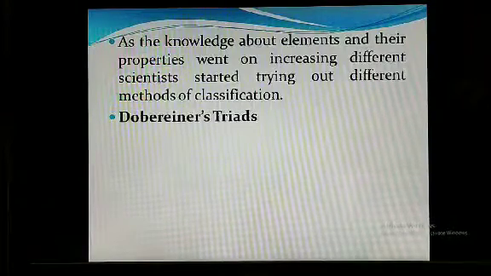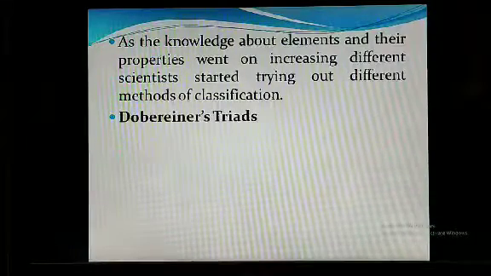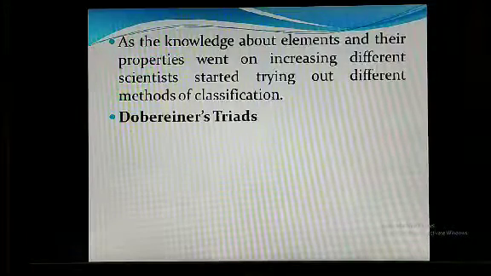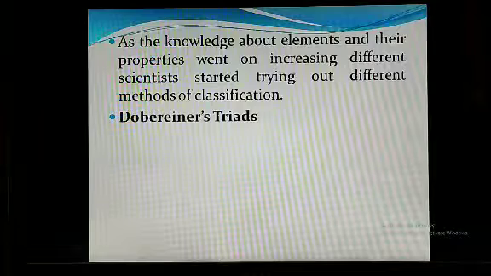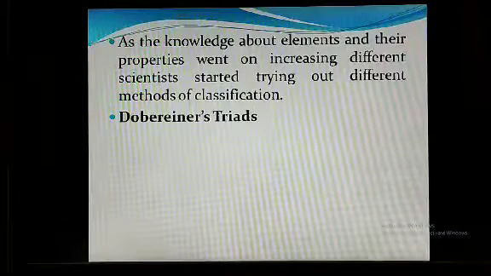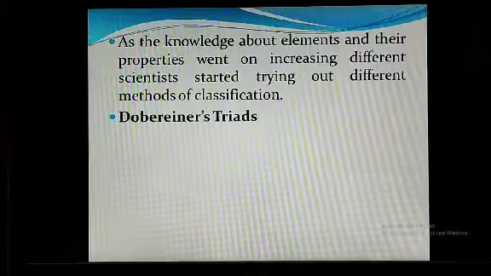Now Dobereiner is a scientist. He first classified the elements in the year 1817. He made groups of 3 elements, each having similar chemical properties, and called them triads. He arranged the 3 elements in a triad in increasing order of atomic mass.